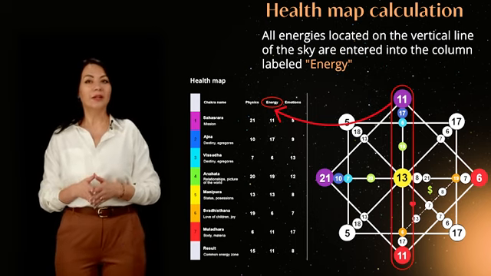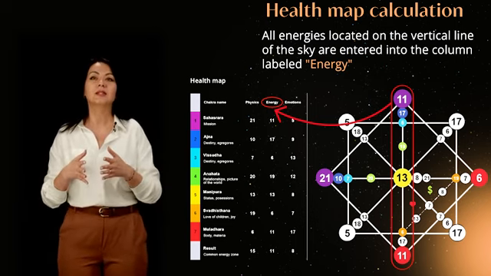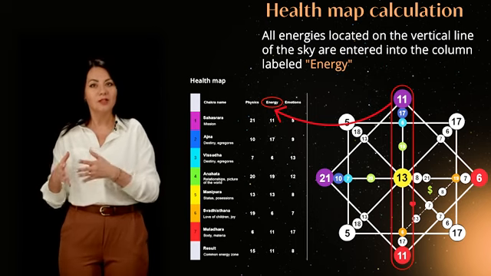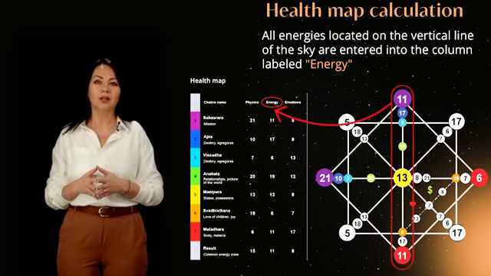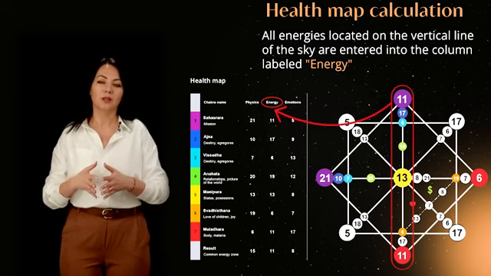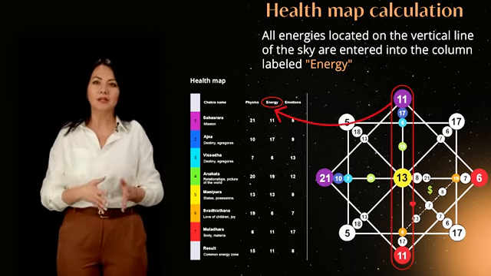All energies lying on the vertical line of the sky are entered into the column labeled energy. 11th energy in the violet circle on the vertical line is Sahasrara chakra in the energy column, 17 energy in the blue circle on the vertical line Ajna chakra in the energy column, and so on, as shown in the illustration.